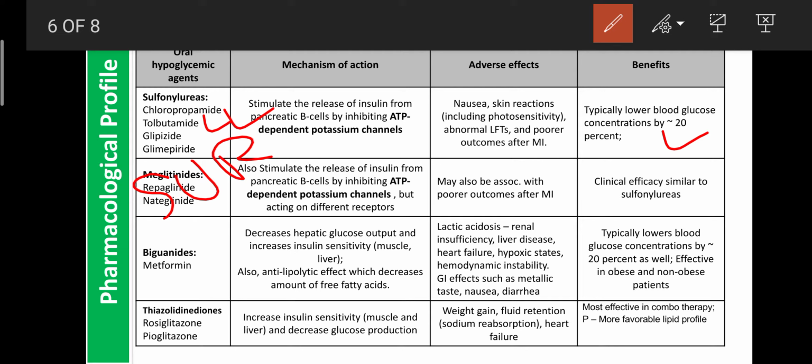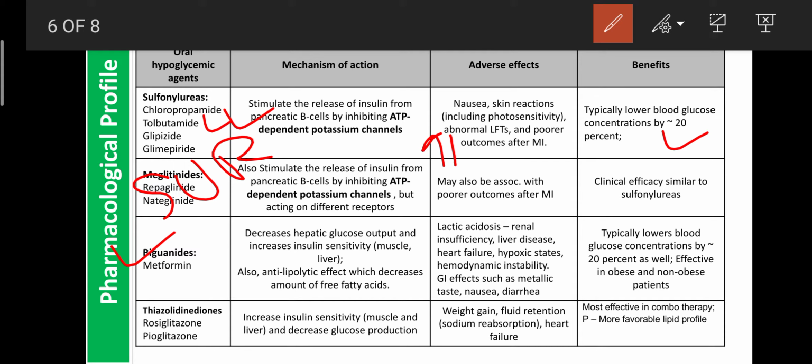These also cause similar ADRs to the sulfonylureas, and their clinical efficacy is similar to the sulfonylureas. It means you can use either a sulfonylurea or a meglitinide. You cannot use both, because the mechanism and efficacy are the same. The next category of drugs is the biguanides, like metformin. Before that, phenformin was the popular drug, but it was banned due to serious problems like heart failure.